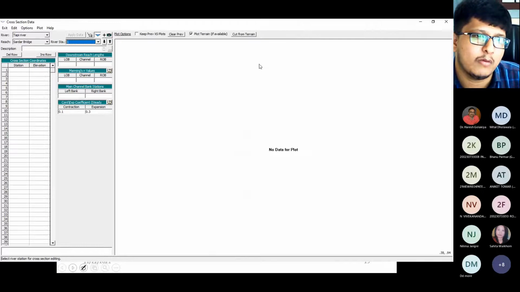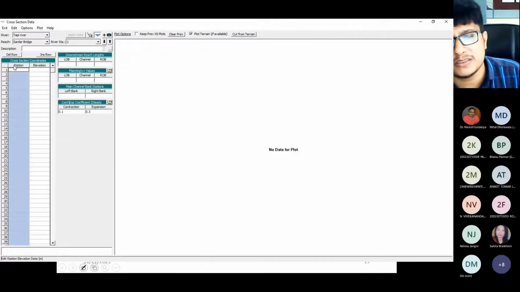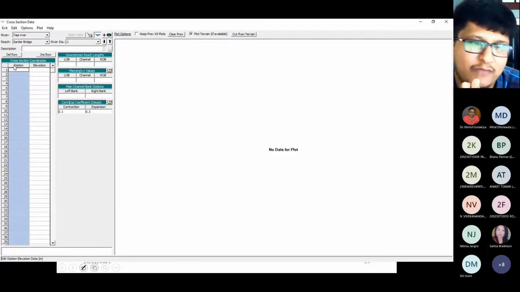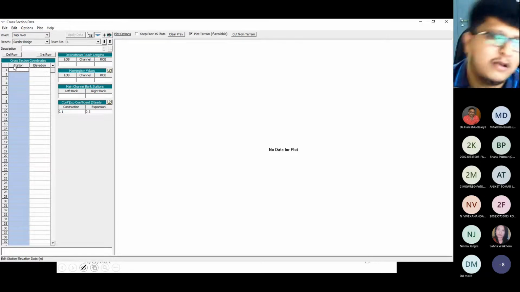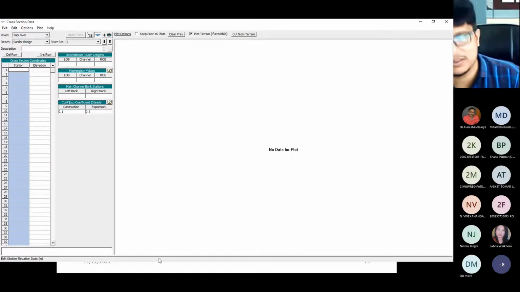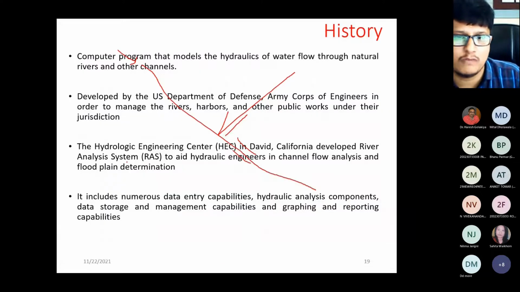Now I will explain what this says. See, station and elevation. Station means where I am standing with the staff, that is my station. Elevation means whatever reading you get with the help of the theodolite and staff, that reading is the elevation. Elevation is called the bed levels. Now how? That also I will show you. See, this is your river cross section like this, right?